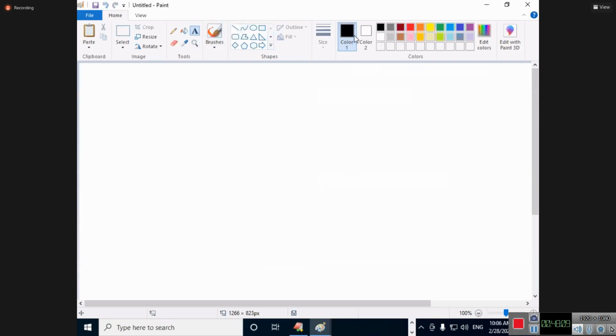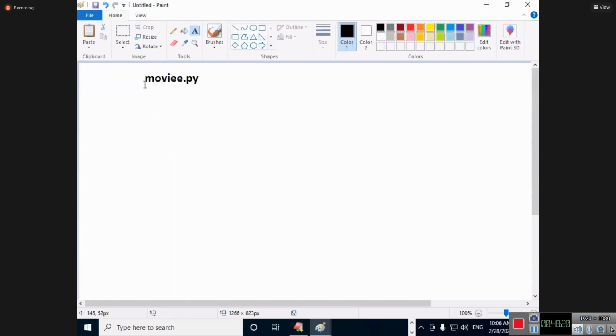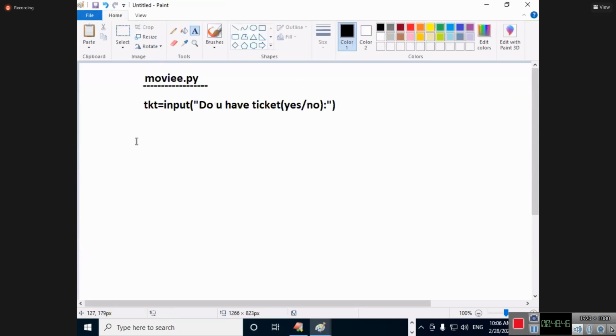So you want to go for a movie. Movie.py. To go to the movie, what is required? Ticket is required. So I am writing movie.py as an example. Just one small example. tkt is equal to input of, now I am asking, "Do you have ticket?" Yes or no. You are writing yes or no. This is my statement. What are you entering for this tkt?